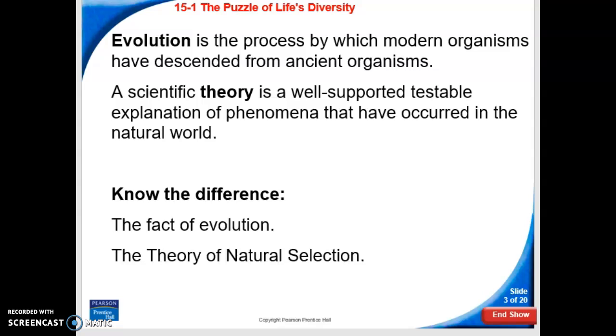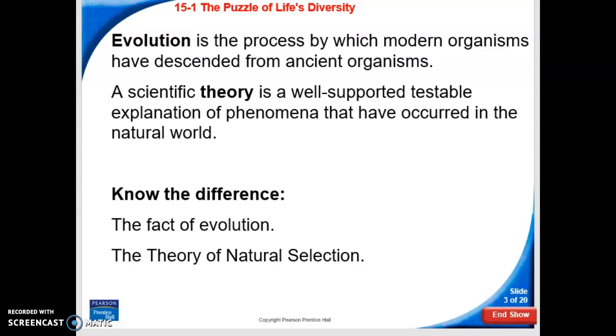So we're going to start out evolution, the definition, the scientific definition as we're talking about it in a biological sense. Evolution is the process by which modern organisms have descended from an ancient organism. A lot of times when I ask people what they think about evolution, they say that we are related to monkeys, which all this is saying is that we have a common ancestor. We all branch off differently, so it's not that we have the closest ancestor to possibly apes, but it does not mean that we are ever related or anything like that to them. It just means that the closest ancestor, as the tree is branching off, that is believed.